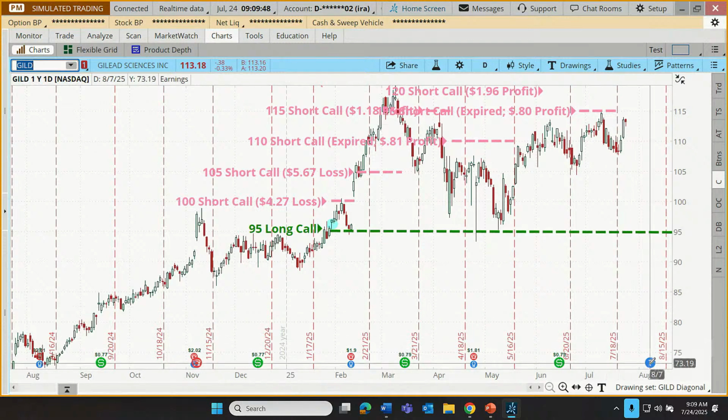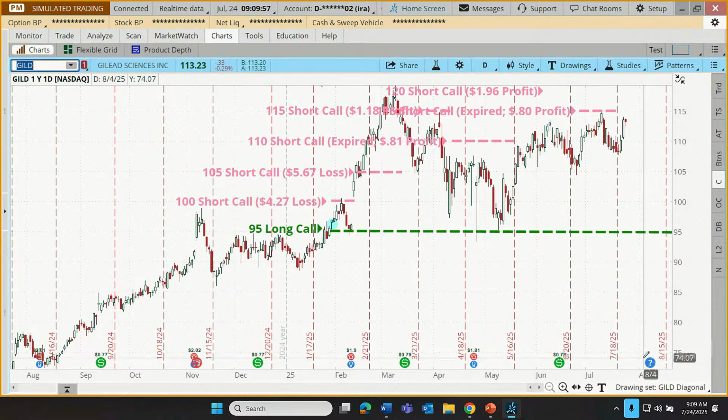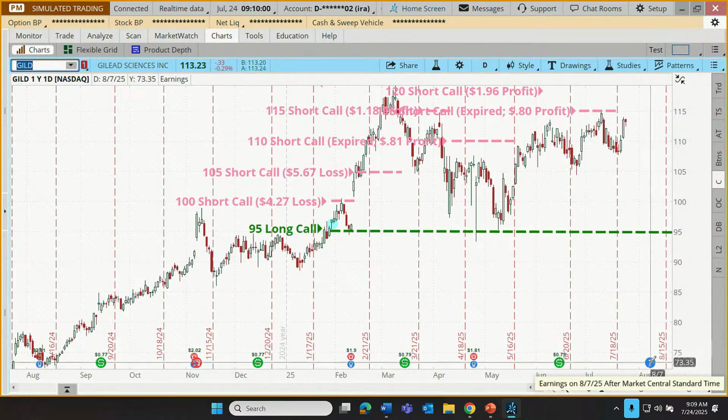With that earnings announcement around the corner, and we're just holding on to this long call, what some traders might consider doing is maybe selling another call against that, one that expires before that earnings announcement. Now, not everybody avoids earnings with their short options, but there are potential pros and cons to carrying a short option through earnings. Right now, it's quite likely that the premiums offered are very high because the demand for options is probably pretty strong going into this earnings announcement.